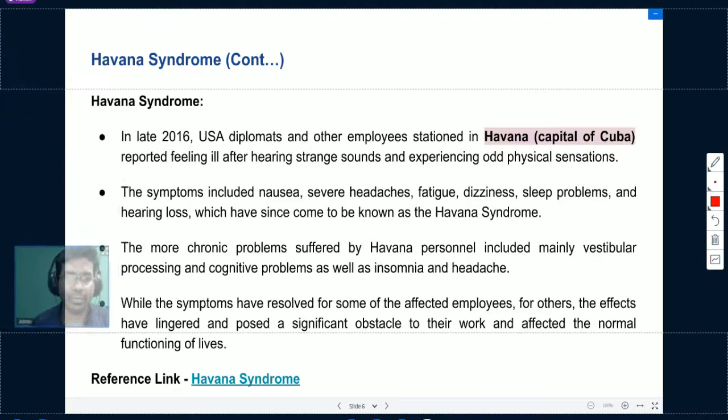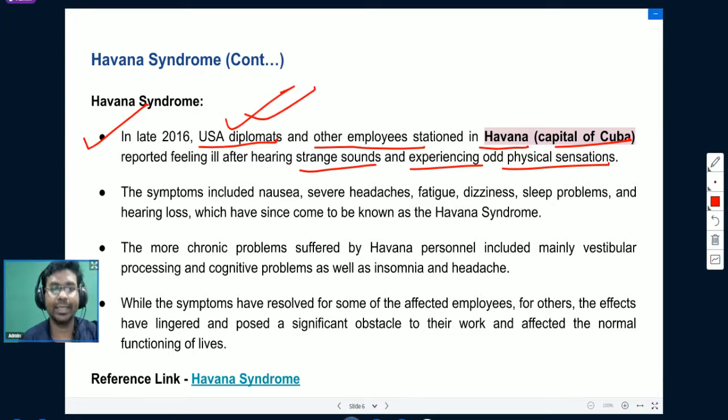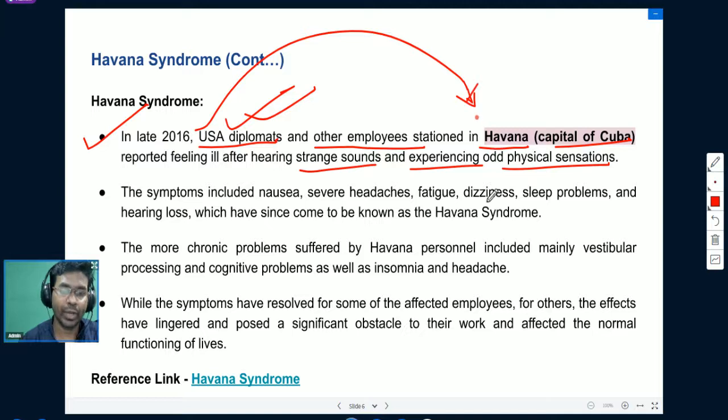So what is Havana syndrome? In late 2016, USA diplomats and other employees stationed in Havana, the capital of Cuba, reported feeling ill after hearing strange sounds and experiencing odd physical sensations. Some of the diplomats, meaning ambassadors from the United States of America who were placed in the capital of Cuba, started hearing strange sounds and experiencing odd physical sensations.